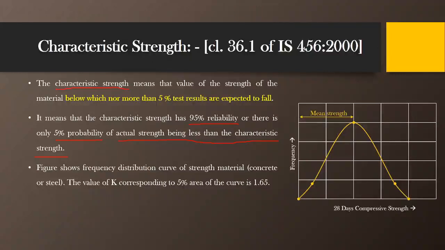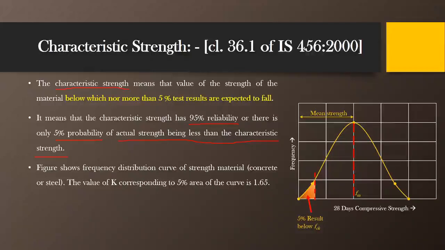The maximum value we obtain, from the mean of all the compressive strength tests we have conducted, will be taken as the mean strength. Let us consider it here as Fm. The characteristic strength, that is Fck, is the value on the x-axis below which 5% of the total area under the curve falls.